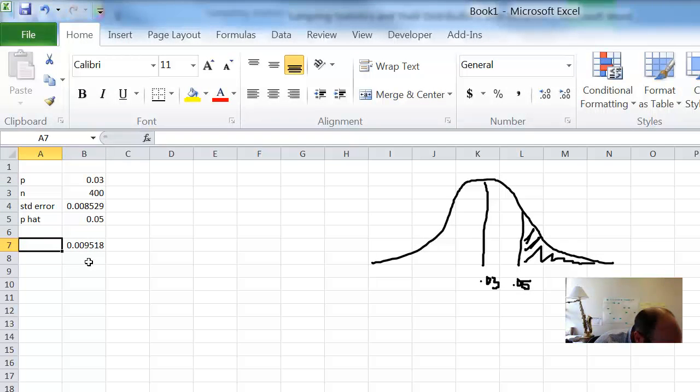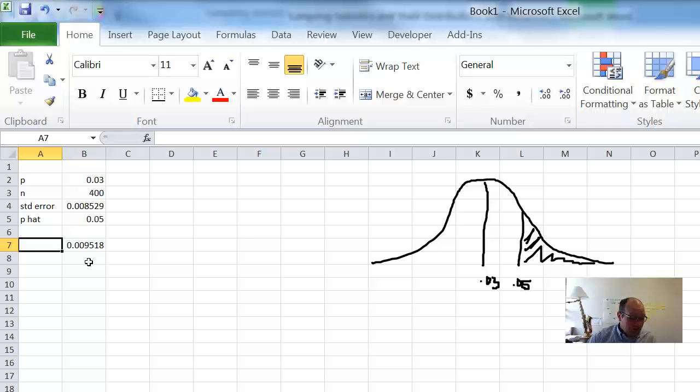Okay, so what's the next part of this? What is the probability that more than 5% require a service call? That's what we just found out. What would you say about the commercial's honesty if in a random sample of 400 households, 5% report at least one service call? We would say that they're almost certainly dishonest, right? It's not even a 1% chance of this happening according to our sample.